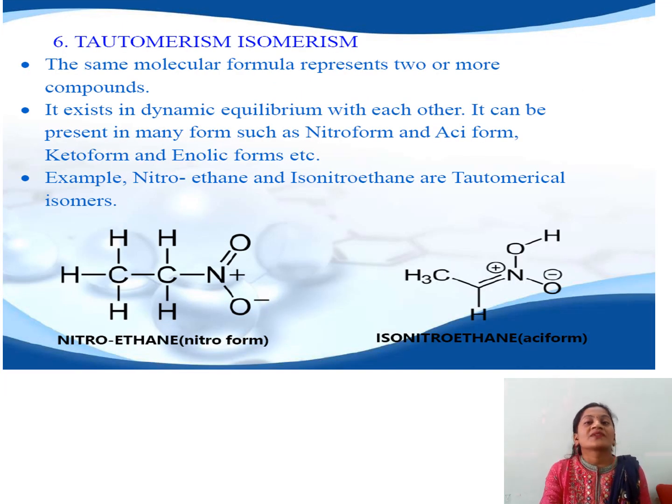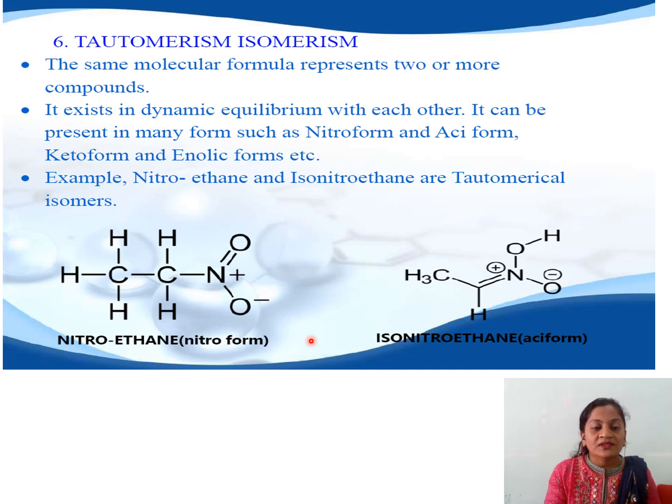The sixth type of structural isomerism is called tautomerism. It is the phenomenon in which compounds have the same molecular formula, but there is a difference in the functional group. Such isomers can be spontaneously interconverted into one another and exist in dynamic equilibrium with each other. For example, in keto-enol tautomerism, a very well-known example is ethyl acetoacetate. It exists in two forms: first is the keto form, another one is the enol form. Another example of tautomers is nitroethane and isonitroethane, which are the nitro form and aci form.